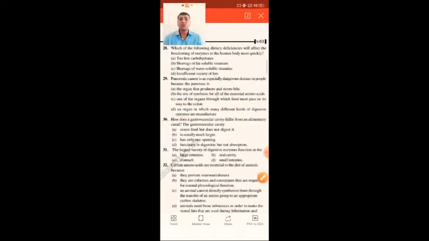How does a gastrovascular cavity differ from an alimentary canal? The gastrovascular cavity stores food but does not digest it, is usually much larger, has only one opening, functions in digestion but not absorption. Gastrovascular cavity has only one opening. That is the way it differs. It opens from different parts into the intestine only. So there will be no reversal opening. So that is where it differs.